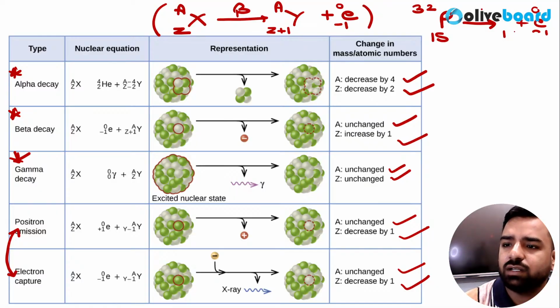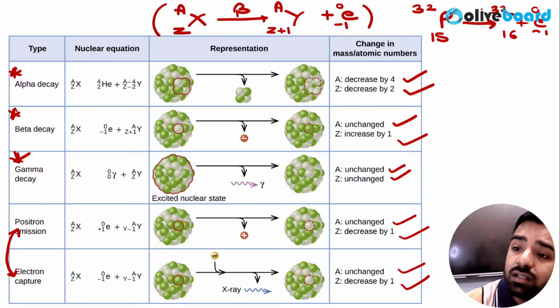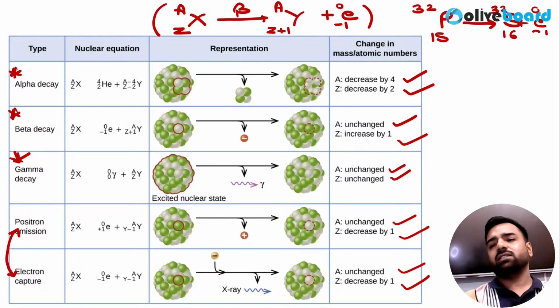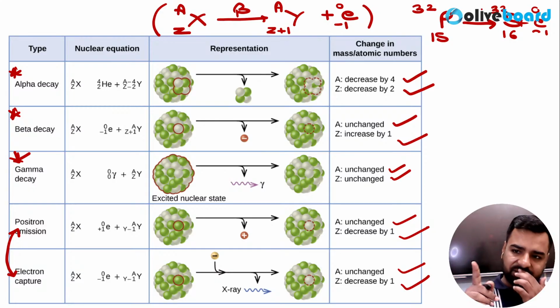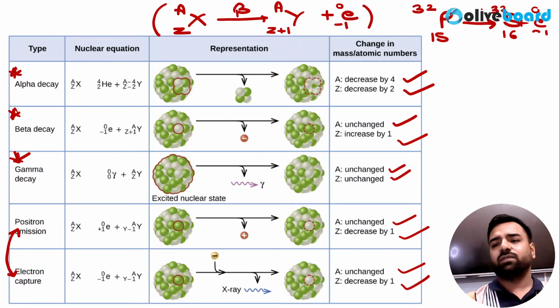So here it was 16, it was 32. So the atomic number of 16, atomic number 16 is of sulfur. That's why phosphorus actually converted into sulfur when we were talking about a beta decay.